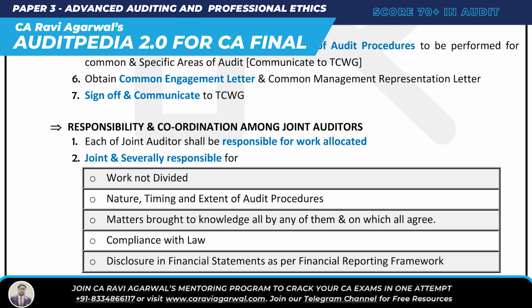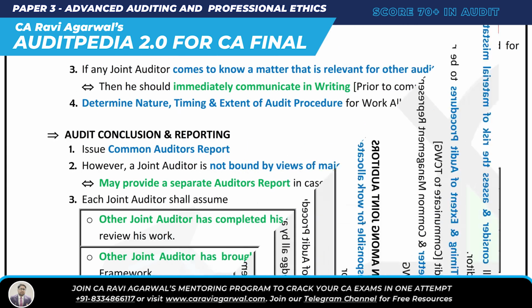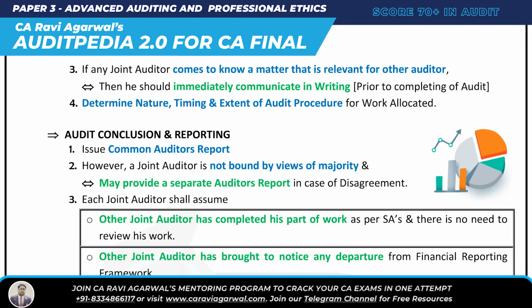And then the next requirement is responsibility and coordination among joint auditors. Each joint auditor obviously will be responsible for the work allocated to him, right? And jointly and severally responsible for a few things: work not divided, nature, timing, extent of audit procedure, compliance of law, and disclosure in financial statement as per FRF. And two more points: if any joint auditor comes to know about any matter relevant for the other, what do you do? Simply communicate in writing. Then determine nature, timing, extent of audit procedure for work allocated.